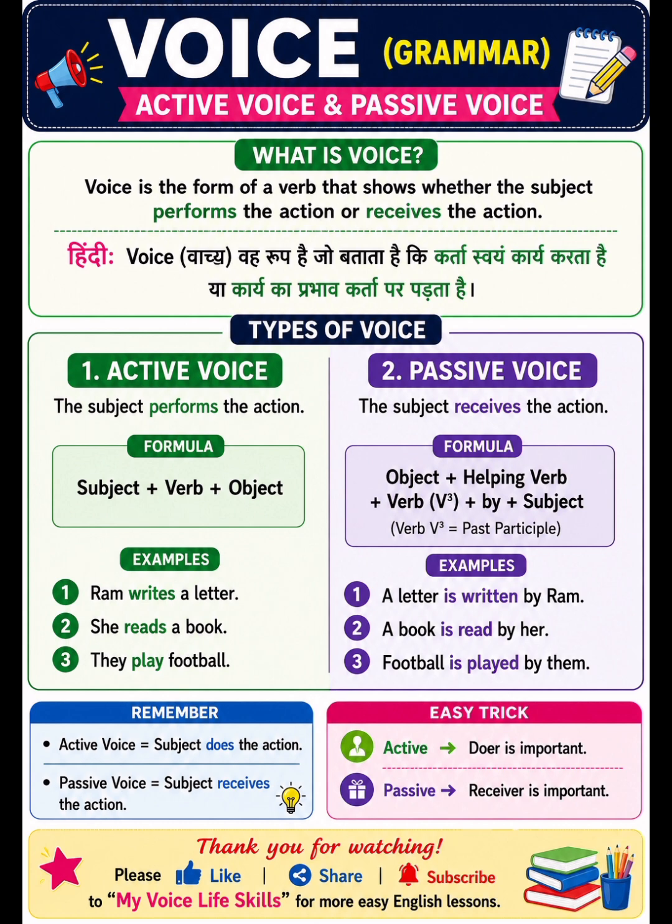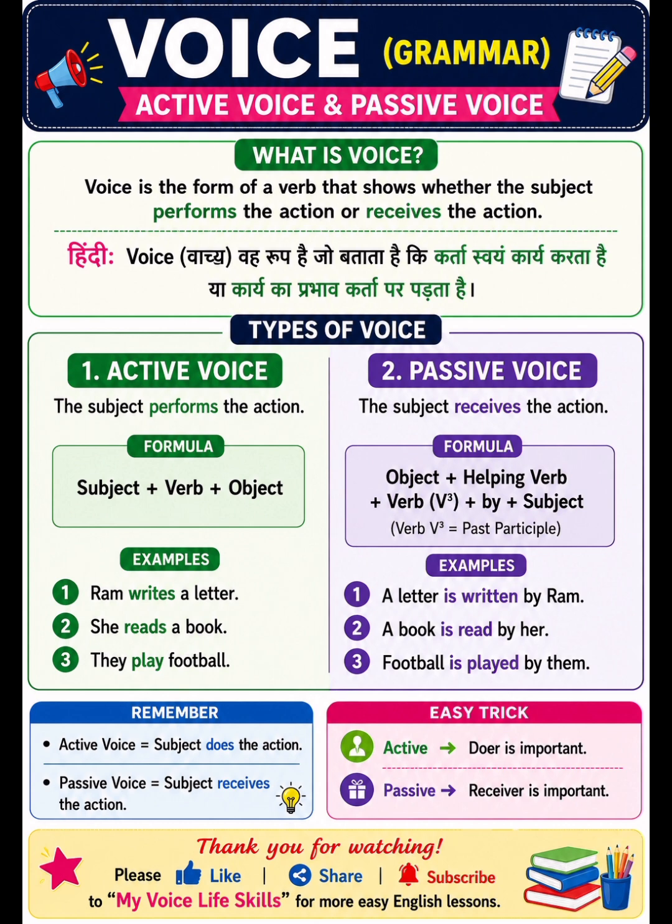Number 1, active voice. Let's start with active voice. In active voice, the subject performs the action. In simple words, the doer is important. For example, Ram writes a letter.